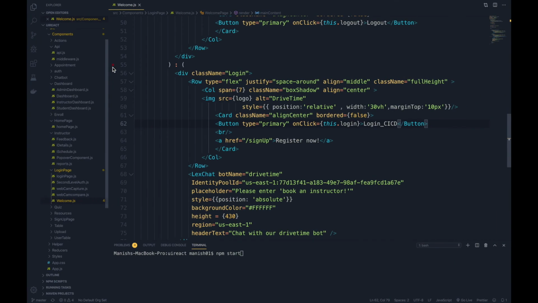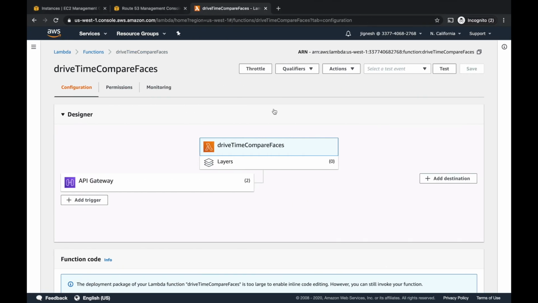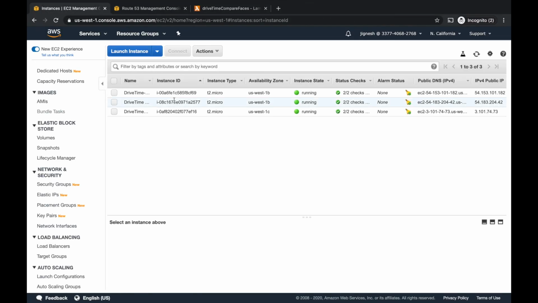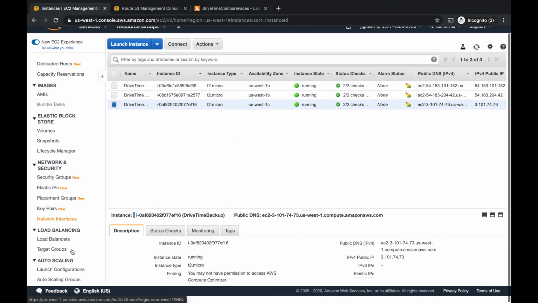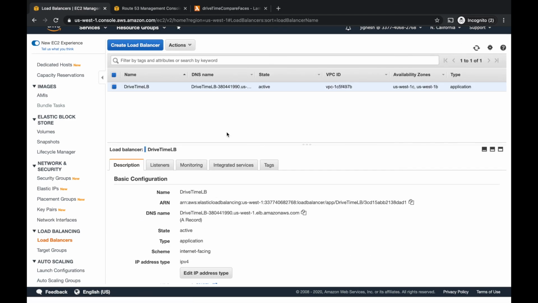Till then I will show you all the AWS configuration we have configured. So this is the EC2. We have deployed our front end on EC2, and we are using a load balancer as a backup, and we have configured our load balancer to keep one backup in the same region and one backup in another region. And this is our load balancer.